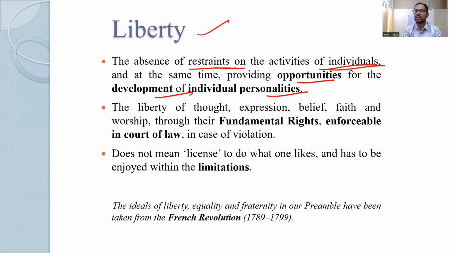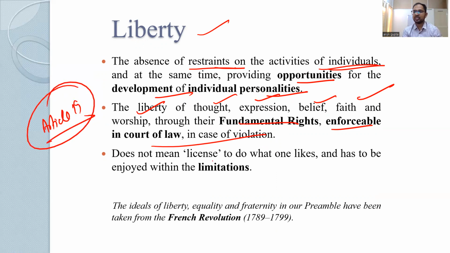Okay, and what are the liberties provided? Opportunities for development of individual personalities. That is the basic liberty. Liberty of thought, expression, belief, faith, and worship. This has been specifically mentioned in the preamble, and it has been enforced through fundamental rights enforceable in the court of law. For example, Article 19, freedom of speech and expression. So through various fundamental rights, it has been enforced in the Constitution. But it is not licence to do what one likes, but there are certain limitations that we will be discussing in the fundamental rights chapter.